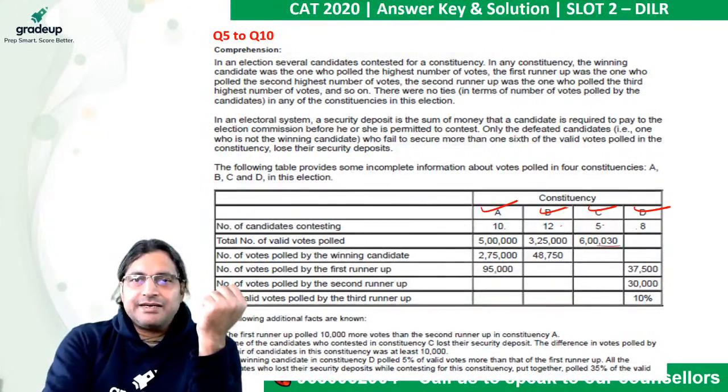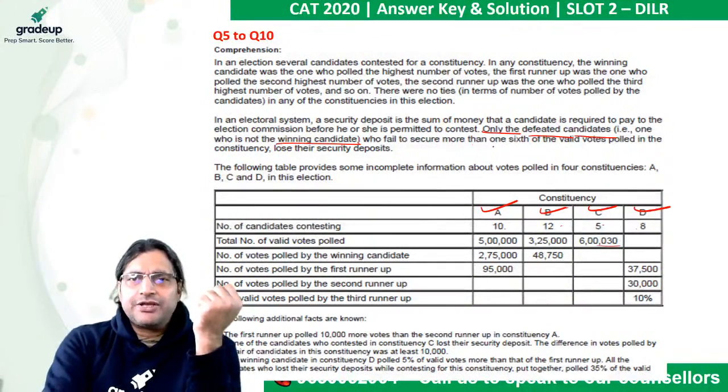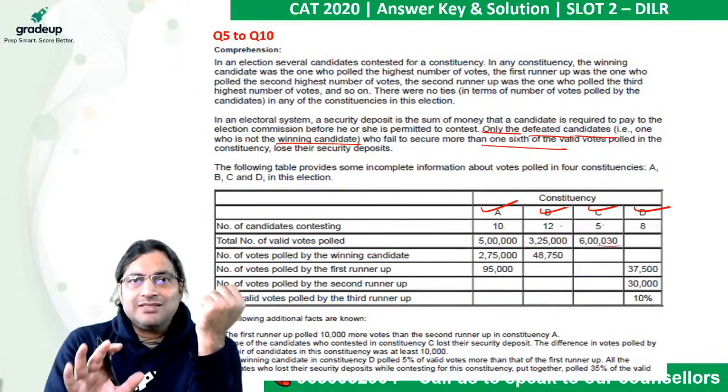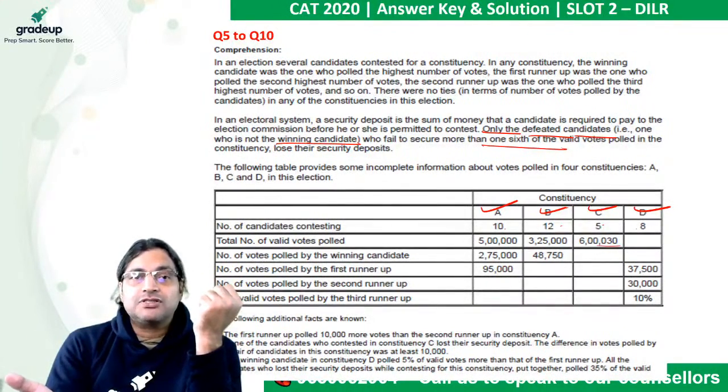Only the defeated candidates, i.e. one who is not the winning candidate, who failed to secure more than 1/6 of the vote. Even if you get 1/6, if you're defeated, that is not enough. You need to secure more than 1/6 of the valid votes polled in the constituency, else you will lose your security deposit.